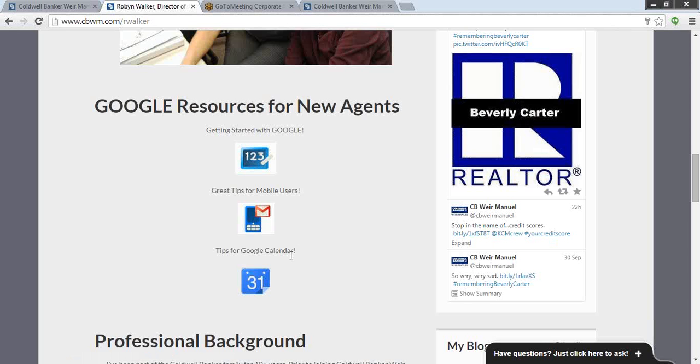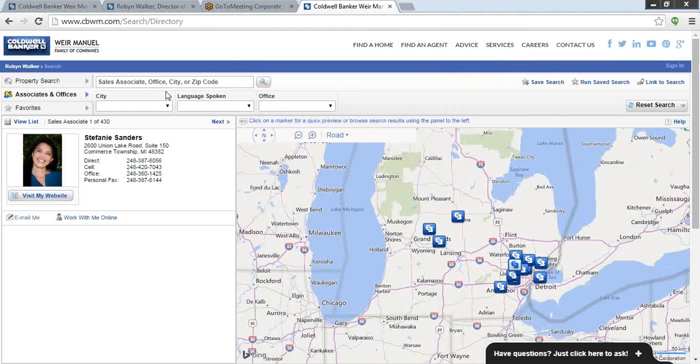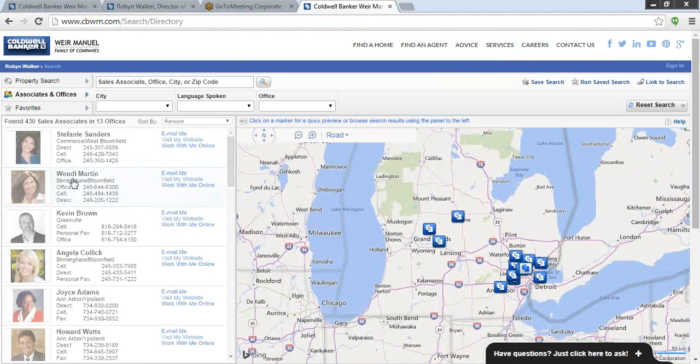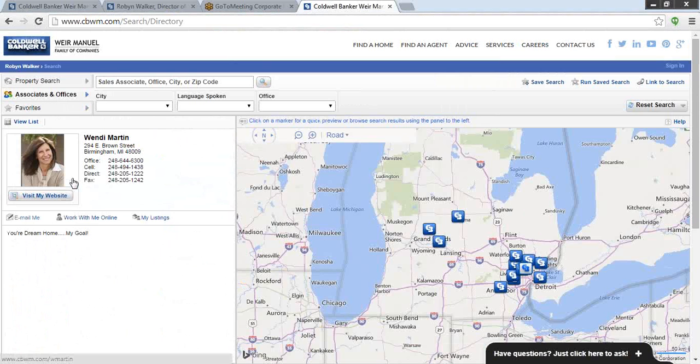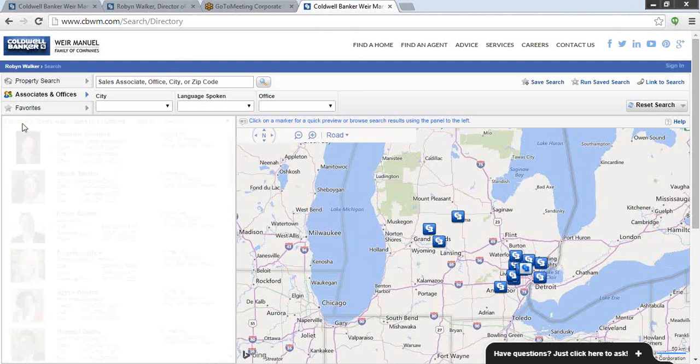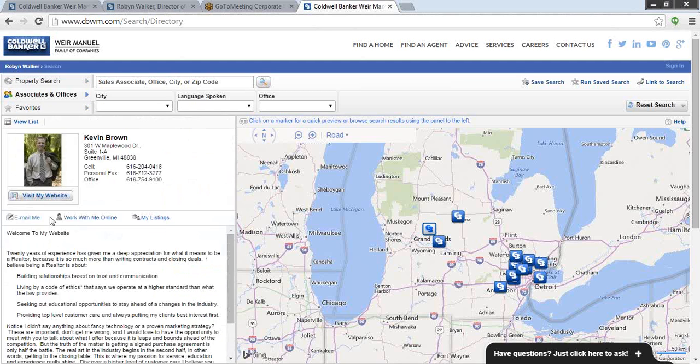Okay, Don asked for a search profile active that we may see. Good question. Let's see here if I can find an agent that actually has one filled in. Well, you can see here's Wendy Martin. She just put your dream home, my goal. So she would have added that in her profile area. Let's go back and see if there's anyone else.